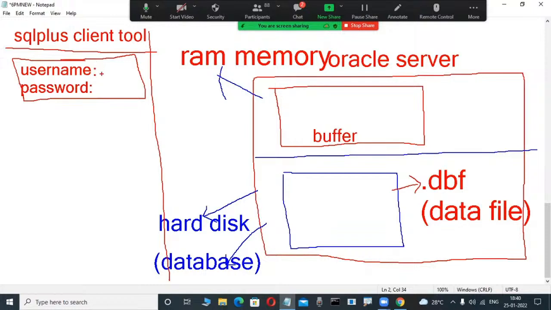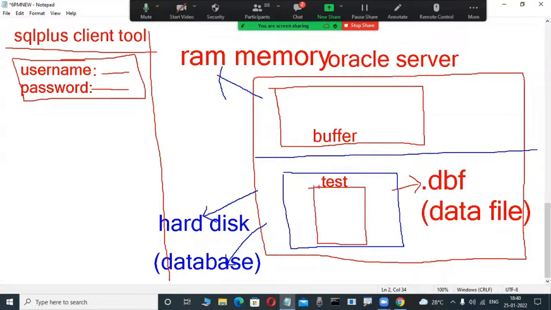Suppose, for example, whenever you are creating tables, those tables are available in the hard disk. Don't worry, don't write anything down, just observe here. In the future, you are creating tables, no? In a relational database, data is stored in table format only. Those created tables are stored in the physical database, that is the hard disk. Now observe here. Suppose test is a table already there. For example, this test table is there in the hard disk.